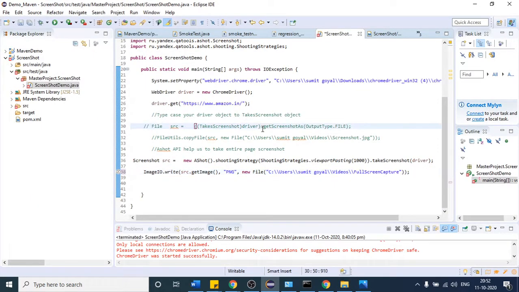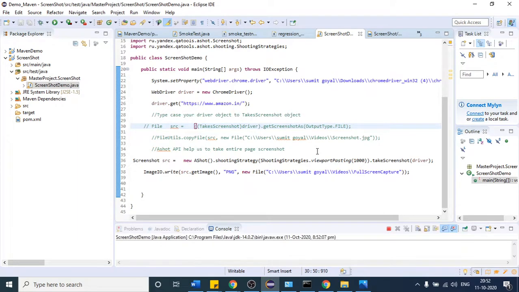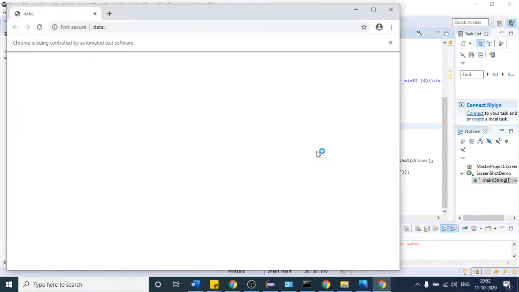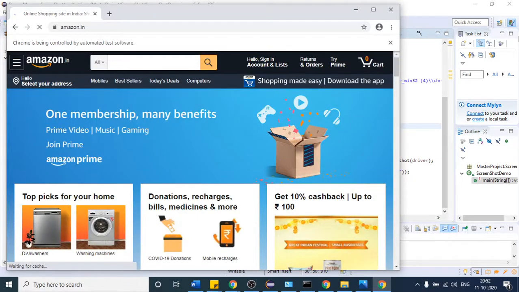So let us try to execute it and see whether it is able to take the screenshot of the whole web page or not. Fingers crossed. Let us run this. The website opens, then it will try to scroll within a gap of 1 second.